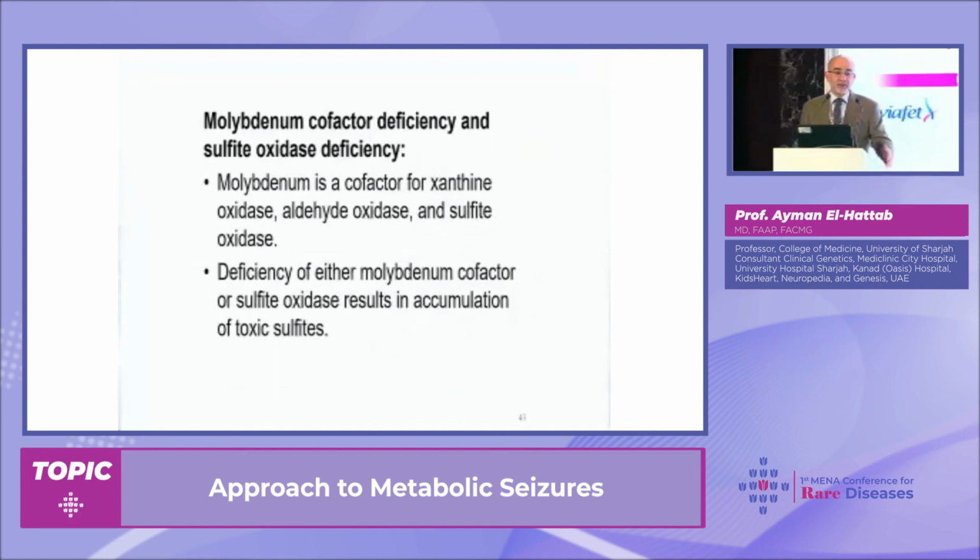Now, molybdenum is the cofactor for sulfite oxidase. So if you have a deficiency in the cofactor or the enzyme itself, you have a similar picture. We have accumulation of sulfites, which are toxic compounds causing not only seizures and delay but also microcephaly.